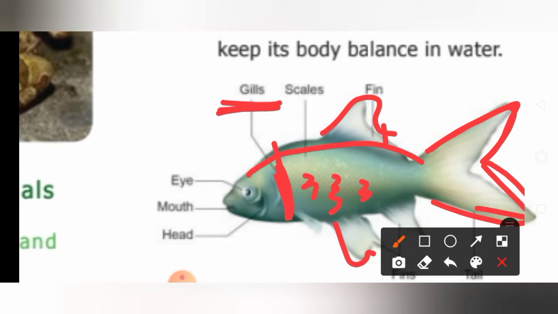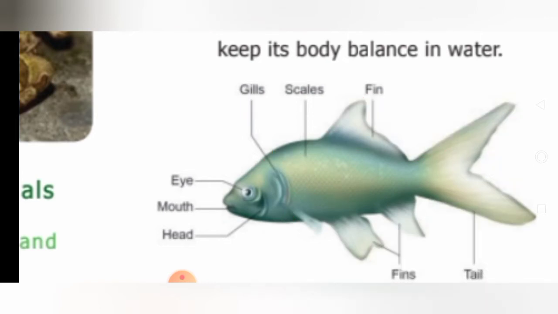Gills. So this is the gills. Okay. Yes. The slippery scales present all over the body protect the body of the fish, and the fins help it to swim very fast, and the tail fins are used to change the direction of swimming. Is it clear, children?